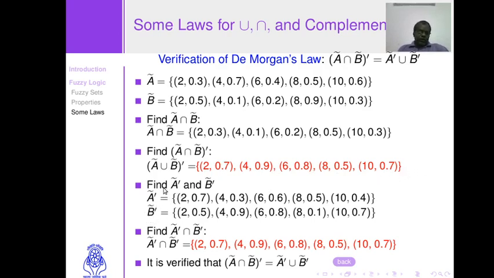We take the complements of the two fuzzy sets and now take the intersection, rather it should be union. It is a typo. It should be union, and you see that we have taken union, although the symbol mentioned here is intersection. It is union, and we verify that this law also holds.